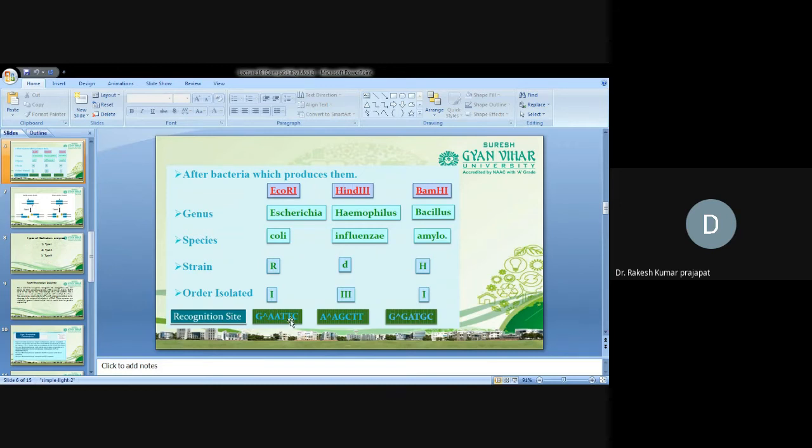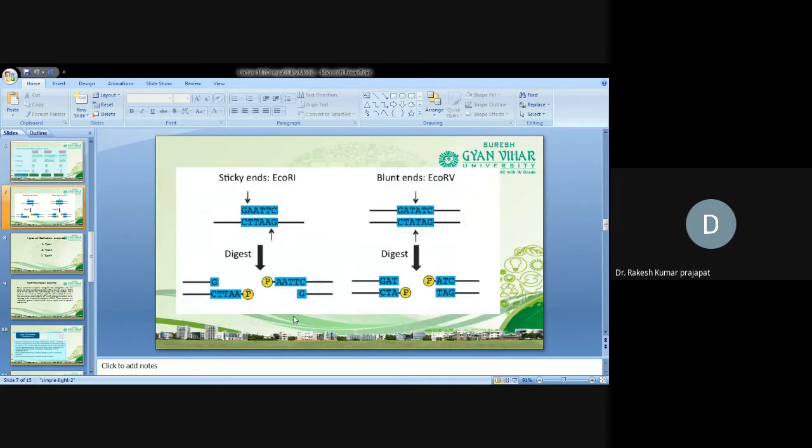When they cut the DNA, they produce two types of ends. One is the sticky end, the second is the blunt end. EcoRI produces the sticky end. Sticky end means they produce an overhang at one side. Suppose this is the sequence, they will cut at G and A. So one strand will overhang, a few nucleotides will hang over the next nucleotide. So these are called sticky ends.